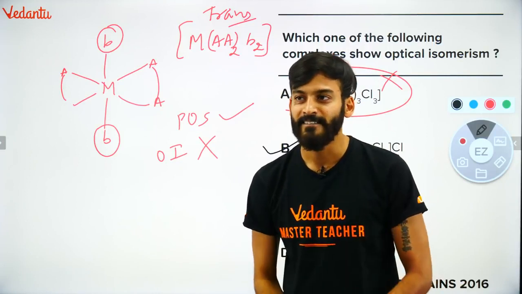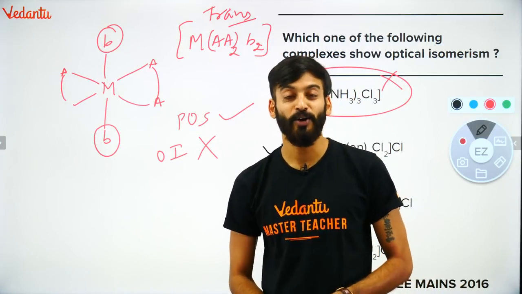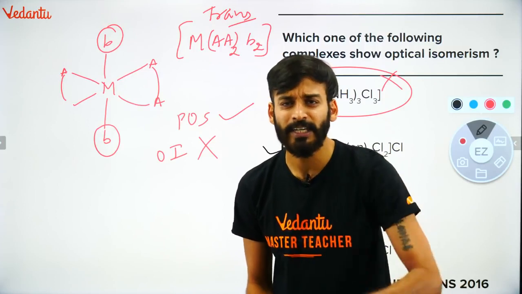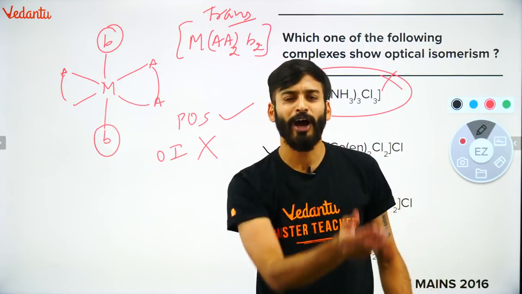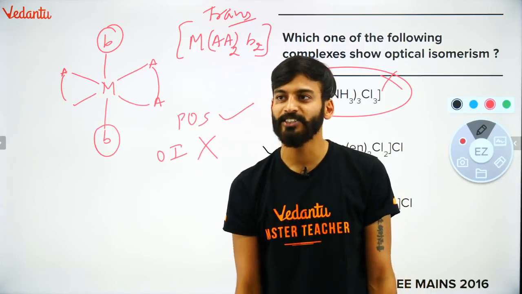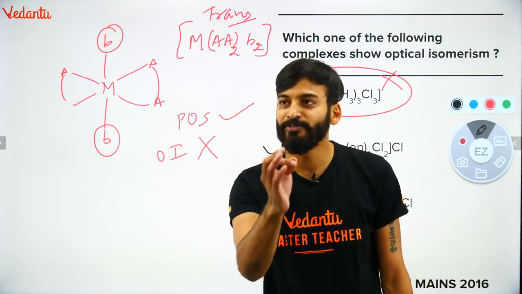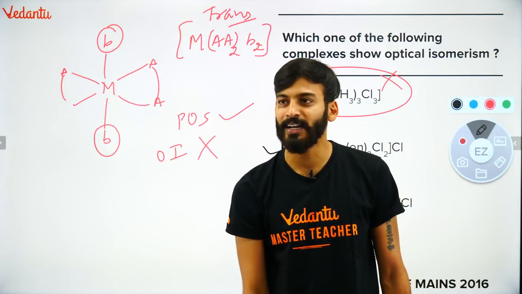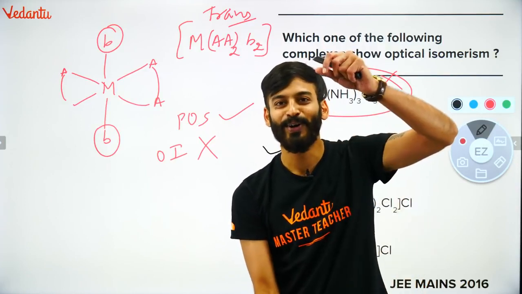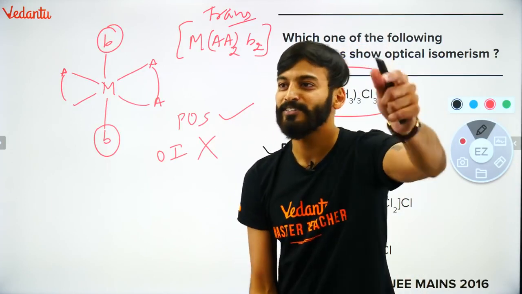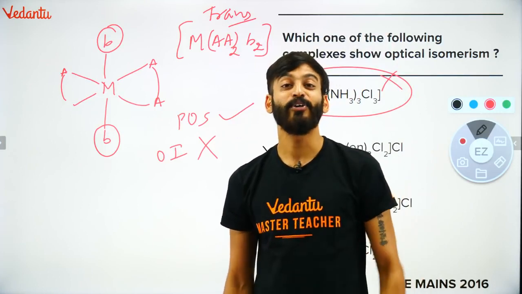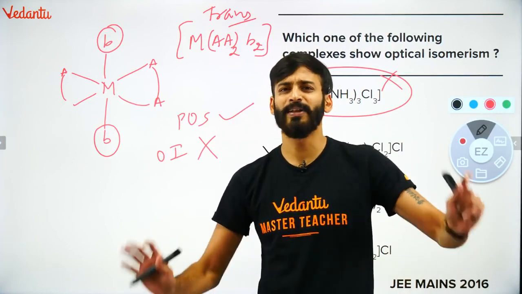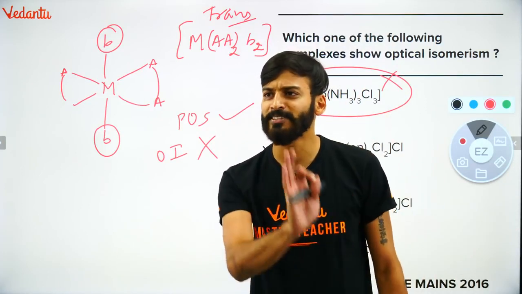I repeat. What you go for here now, you will check, is there any plane of symmetry? You can cut the compound like, have you played Fruit Ninja? Yes or no? Just cut it with a slice cut, right? Slice cut marna. So what will happen? Above and below, you will get the same thing. You will say, sir, plane of symmetry is there. It means the compound cannot show optical isomerism. This is the simplest trick you can remember.